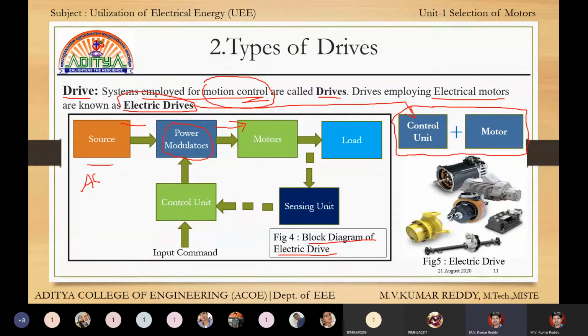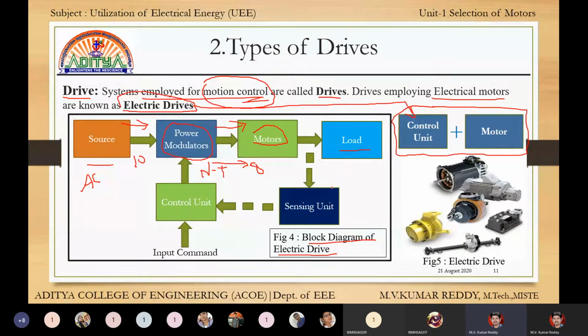If we are giving 10% of power but the motor requires only 8%, the modulator understands the situation and gives only 8% of supply. Speed torque characteristics are also maintained by the power modulator. Next, the motor. Here the motor is a DC motor. Next, load.